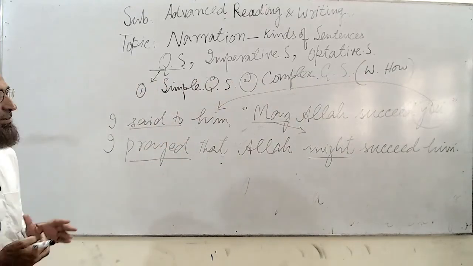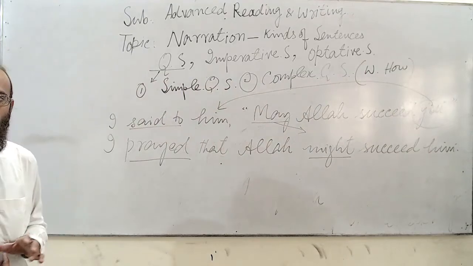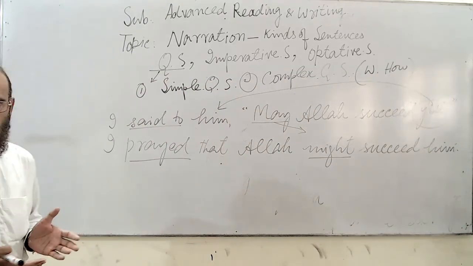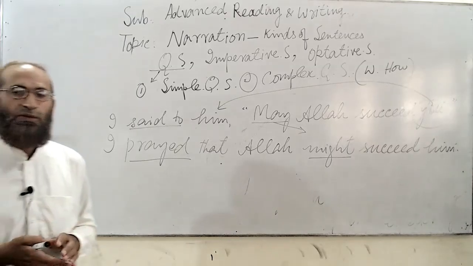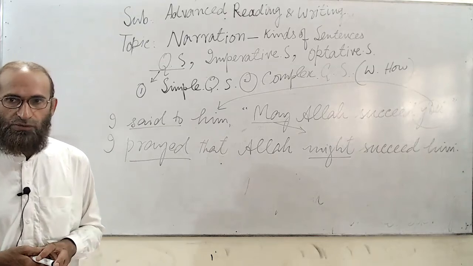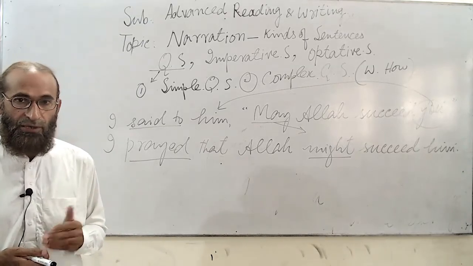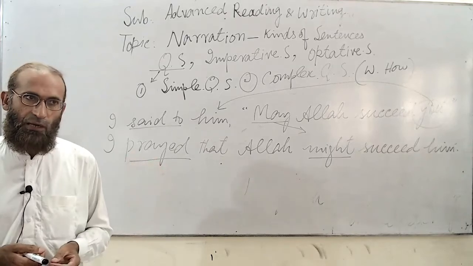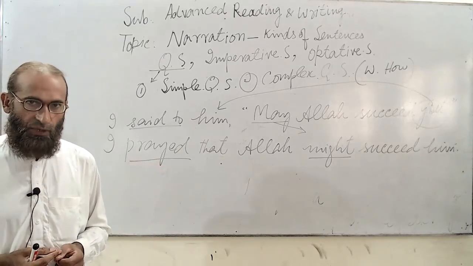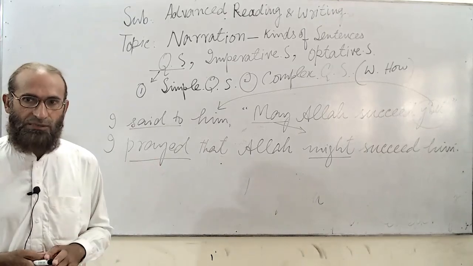These are some basic rules, and in advanced reading and writing, most of the time you come across these kinds of sentences. Students feel a lot of difficulty in changing these into indirect narration. Therefore, students should learn something on their own, and I have prescribed a book which is easily available in the market. The name of the book is Narration Made Easy, written by Afzal Anwar Mufti, and it is not a very costly book. You can purchase it and learn more about these narrations.